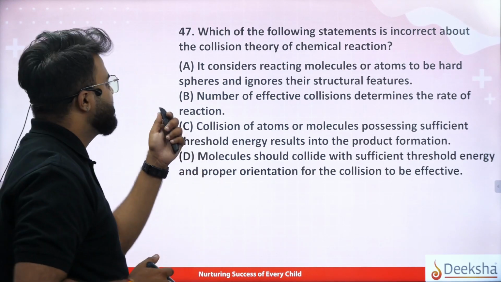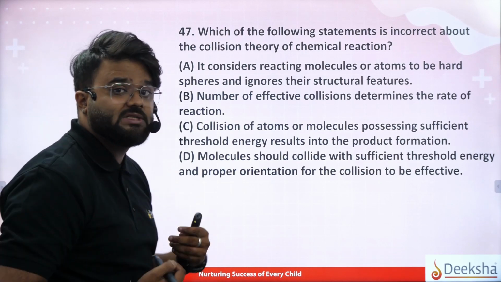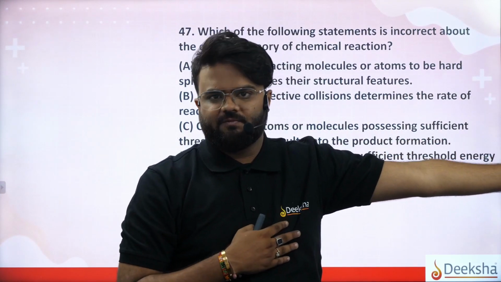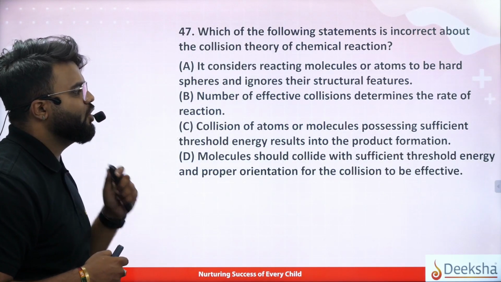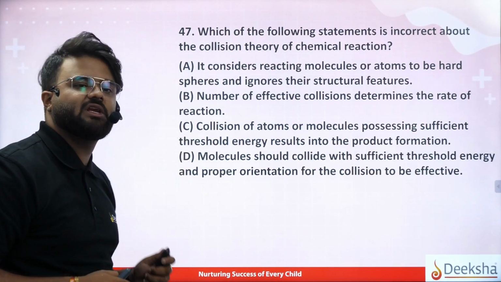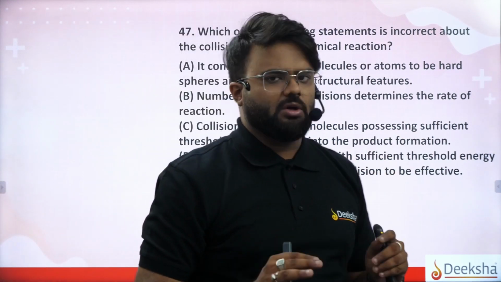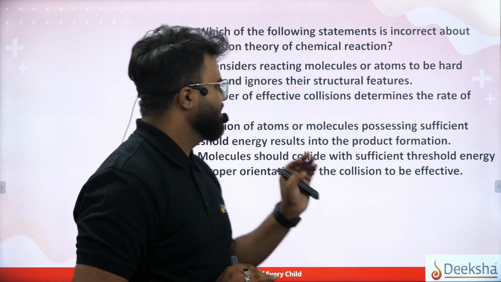That is right. Number of effective collisions determines the rate of the reaction. Obviously, ಎಷ್ಟು effective collision ಆಗ್ತಿದೆ ಅಷ್ಟು ಬೇಗ ನಮಗೆ rate of the reaction ಬೇಗ ಆಗುತ್ತೆ. So it is obviously correct. And collision of atoms or molecules possessing sufficient threshold energy results in the product formation. Okay, it requires sufficient threshold energy, they are telling.